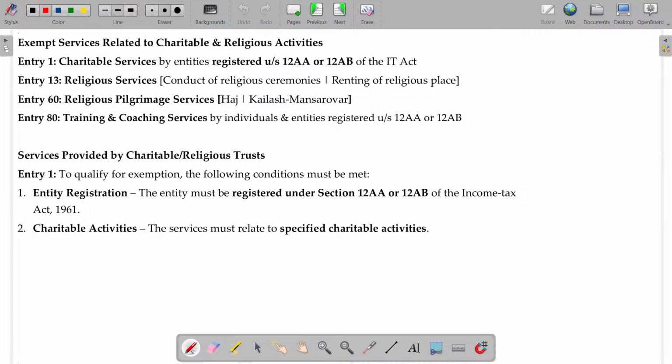Here I have not listed all these things sequentially. I grouped them based on their own character and manner. Services related to education, I grouped comprehensively. Services related to construction, services related to letting out of property. Now let's start. This is the predominant section; most of the exemptions fall under this case. Exemptions related to charitable and religious activities. For any charitable and religious activities, if you are rendering any services, usually those services are not subject to GST, subject to some conditions, not absolute.